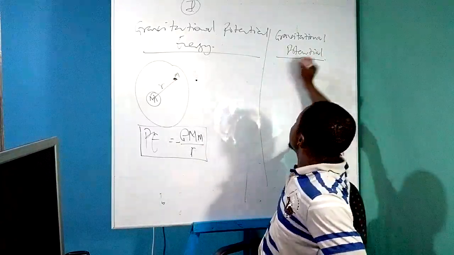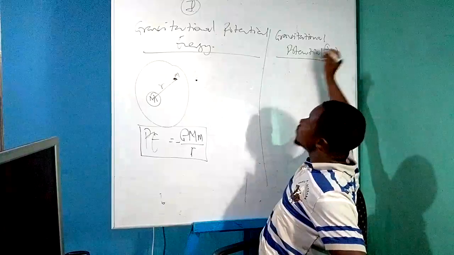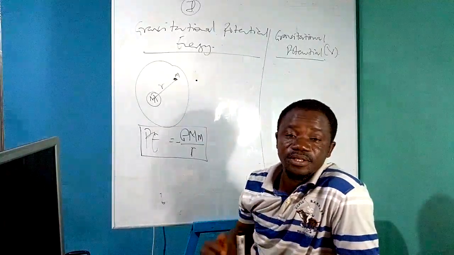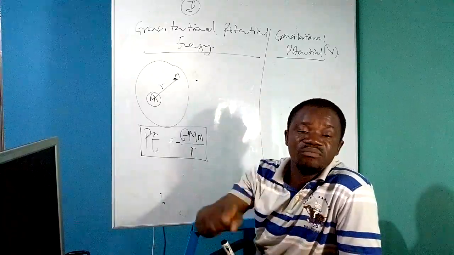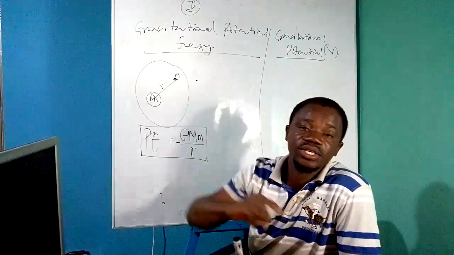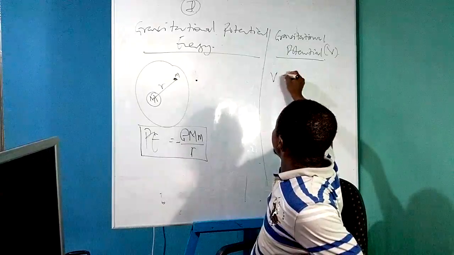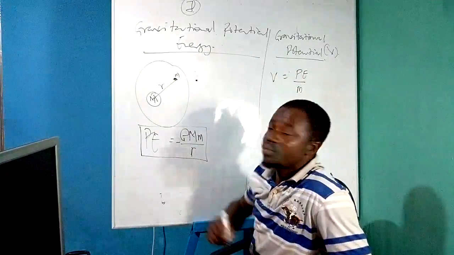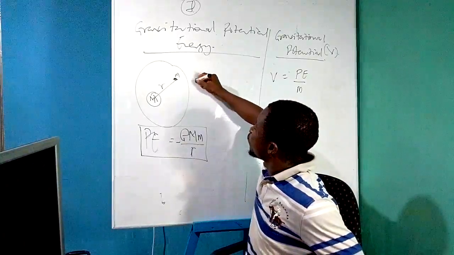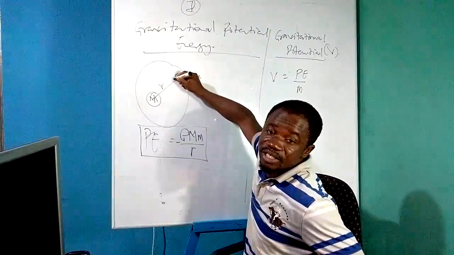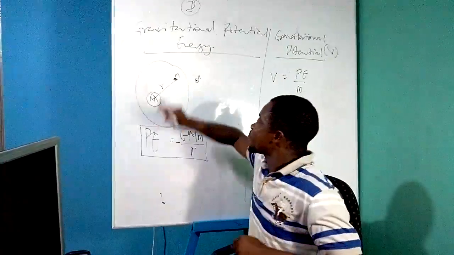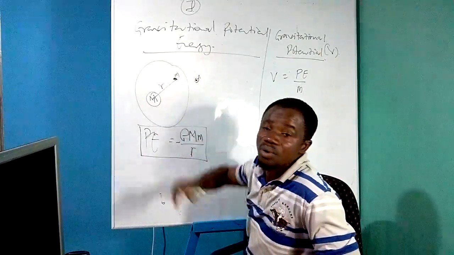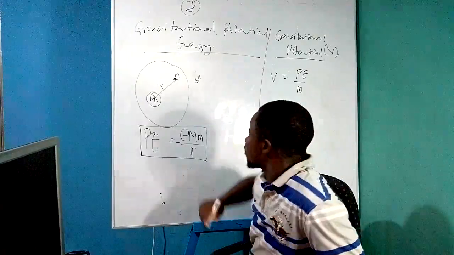Gravitational potential. The symbol is V. We define gravitational potential as the work done per unit mass in moving that mass from infinity to a point in the gravitational field. V is given by the potential energy per unit mass. We want to move this mass m from infinity to a point in the gravitational field. So the work done per unit mass in moving that mass from infinity to this point is what we call gravitational potential.